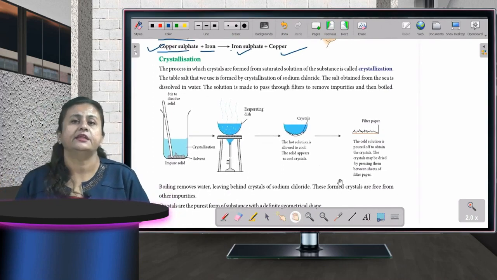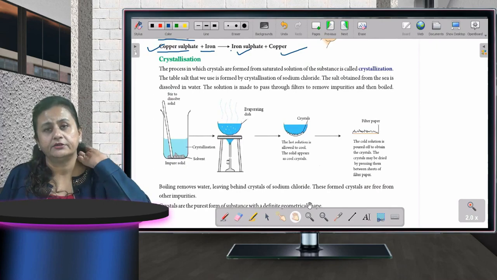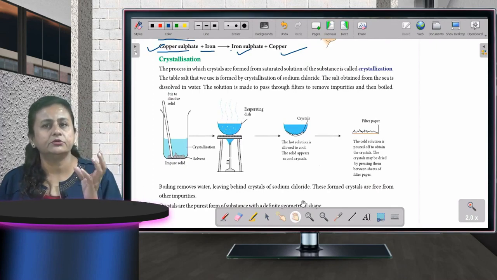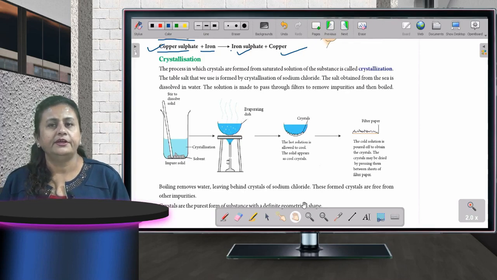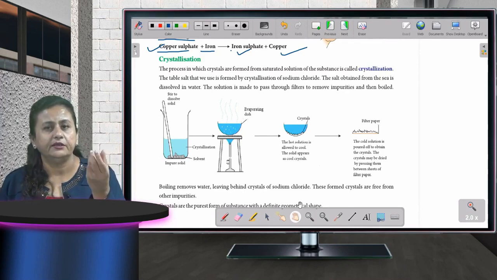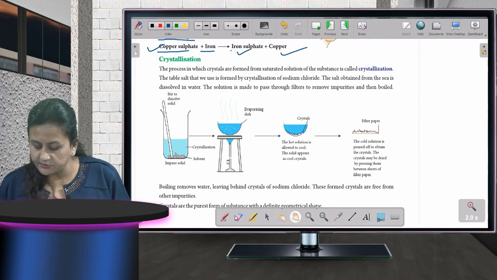Fine, children. Now the last topic is crystallization. What is crystallization? Crystals क्या होते हैं? What are crystals? Have you seen a diamond? Diamond होता है a piece of glass. Crystal form में होता है. It's very much shiny और सुंदर सा shape होता है. So what is crystallization? Somewhere related to that only.